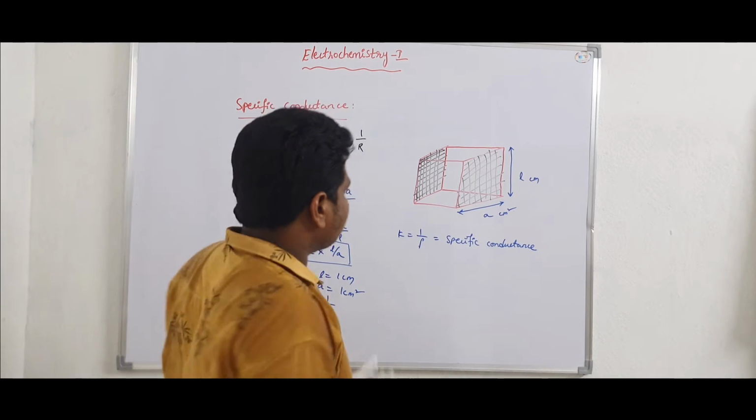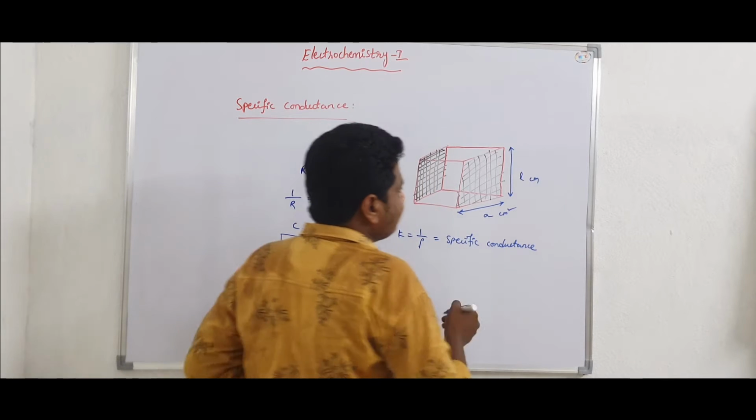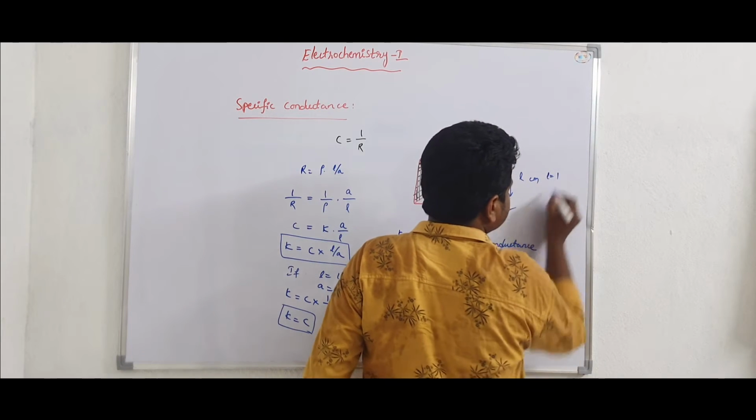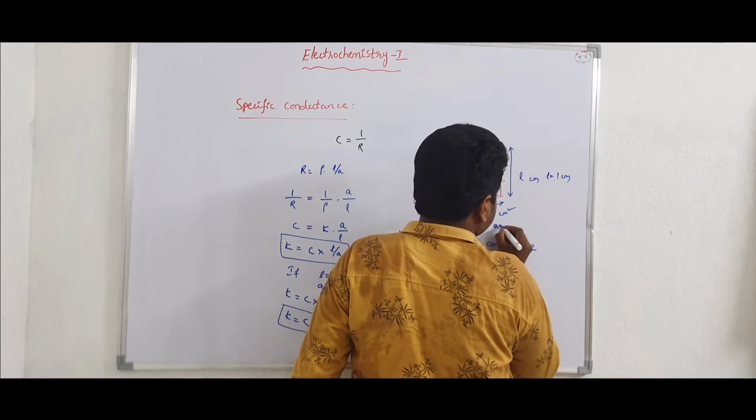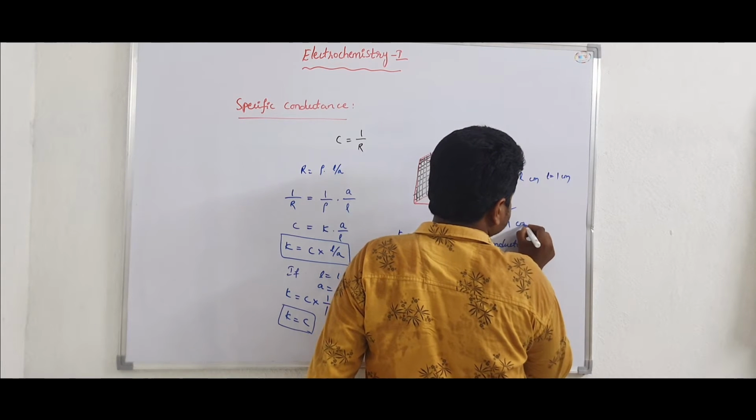Here the length of the conductor L is 1 centimeter, and the area of cross section is 1 centimeter square.